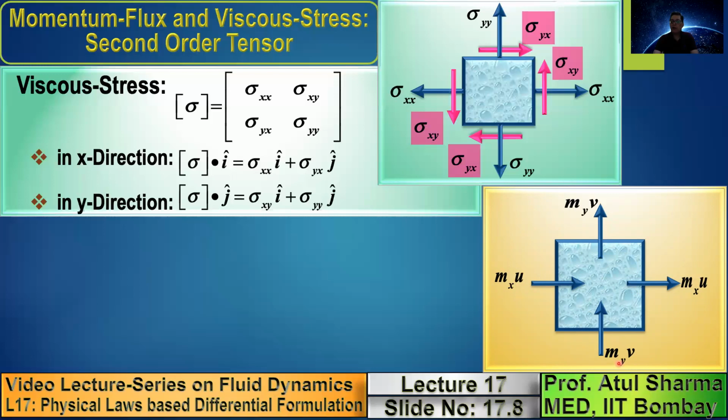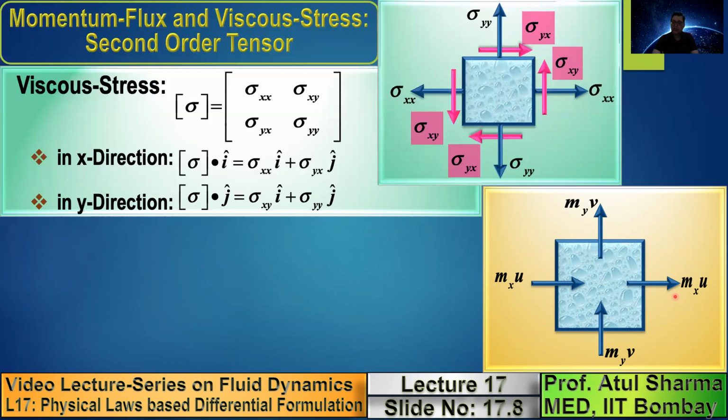Here you have my, which is the mass flux in the vertical direction, and the v velocity is also in the vertical direction. Both are in the vertical direction, and the arrow is shown vertical. So in this case, the direction of mass flux and the velocity is the same, analogous to the normal stress. So these are the momentum fluxes corresponding to mass fluxes and velocities which are in the same direction.